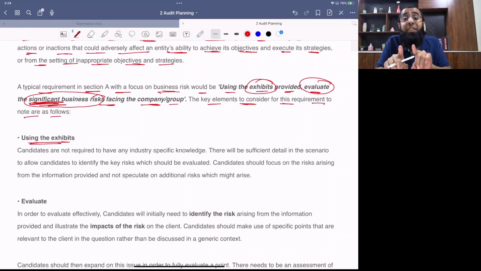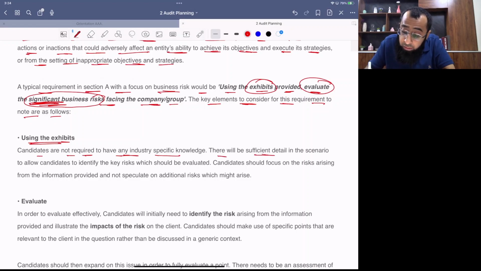Exhibit means attachments, the information available in the question. You are only required to evaluate the risk from the information which is available in the question. No background knowledge from your old studies is required. Just read the scenario well and pick the risk from it. Candidates are not required to have any industry specific knowledge.